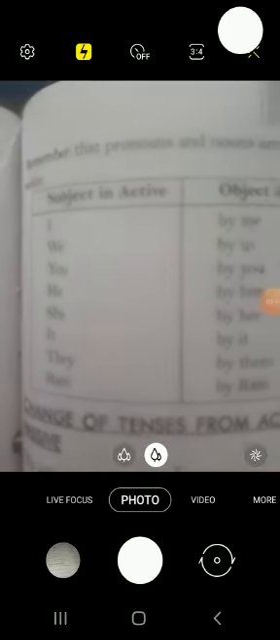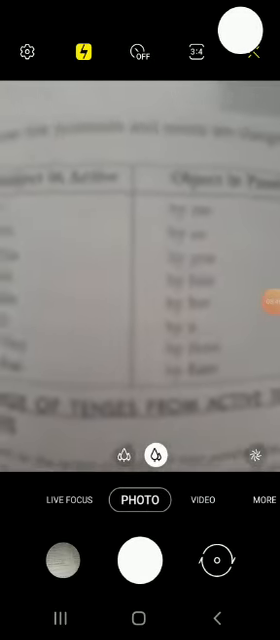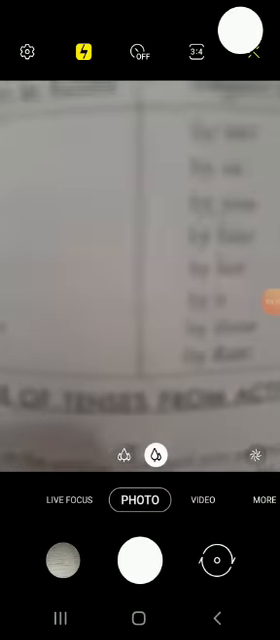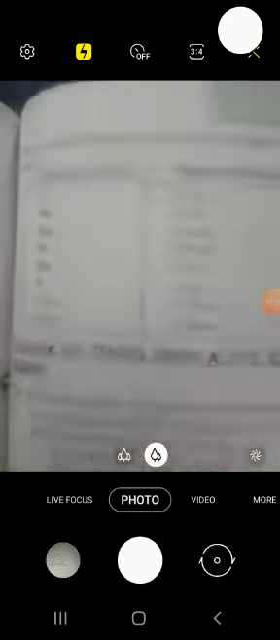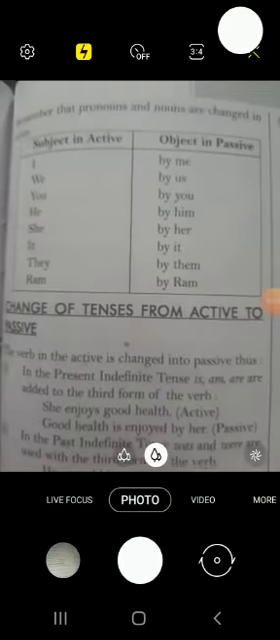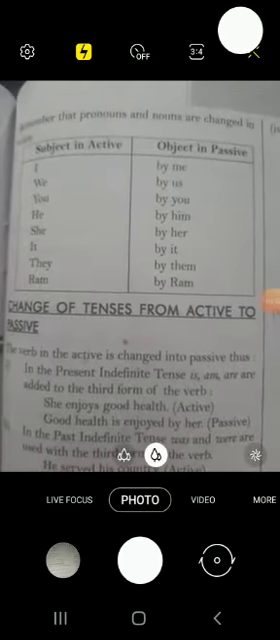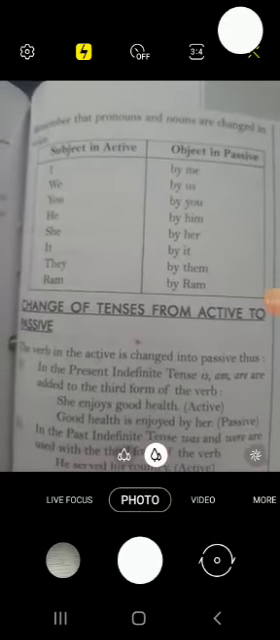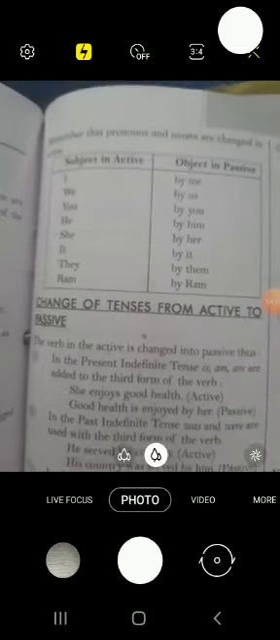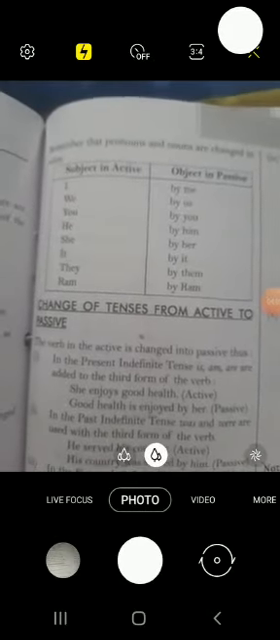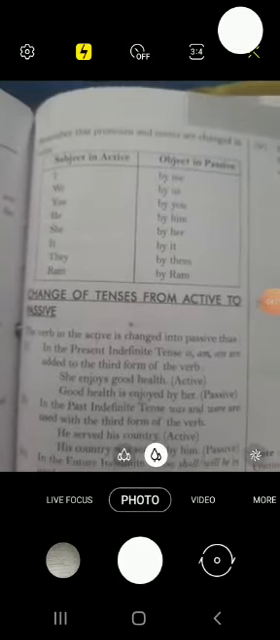Now I am reading again how subject in active changes into object in passive. I by me, we by us, you by you, he by him, she by her, it by it, they by them, and Ram will be by Ram. So subject in active, object in passive.